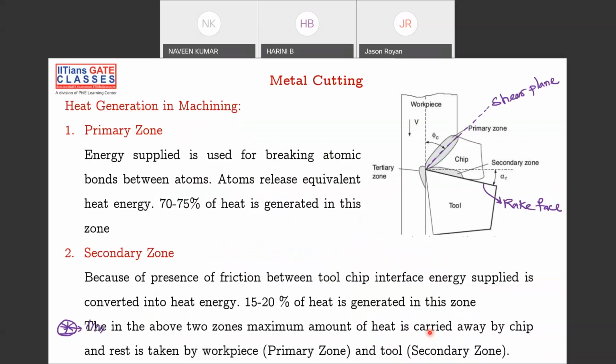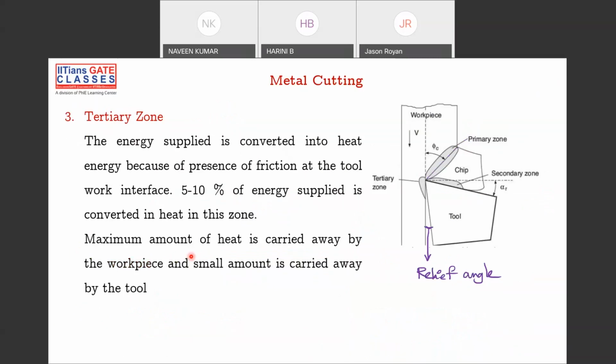There are three different zones of heat generation: the primary zone, the secondary zone, and the tertiary zone. You can see here, this is your primary zone, that is between the workpiece and the chip. The secondary zone is between the tool and the chip. The tertiary zone is between the tool and the workpiece. So these are the three zones of heat generation.